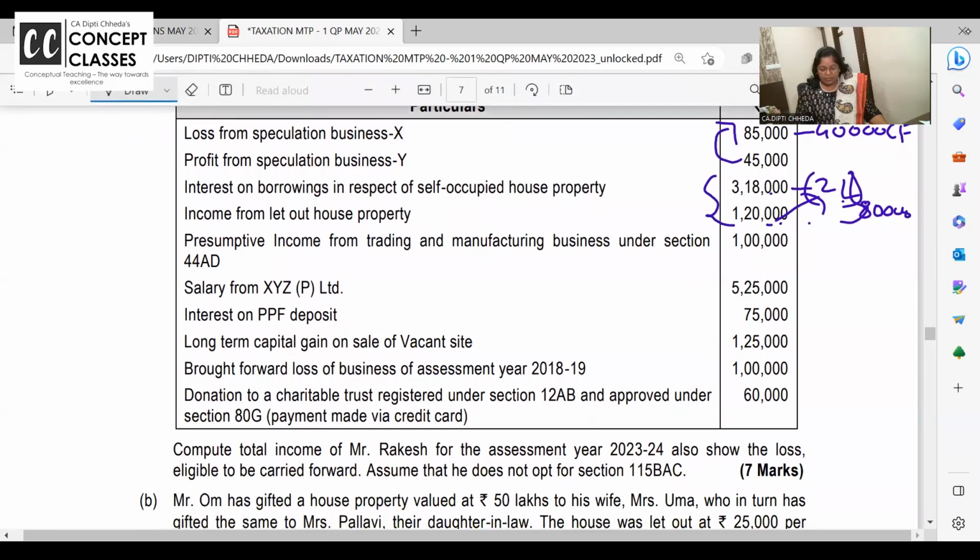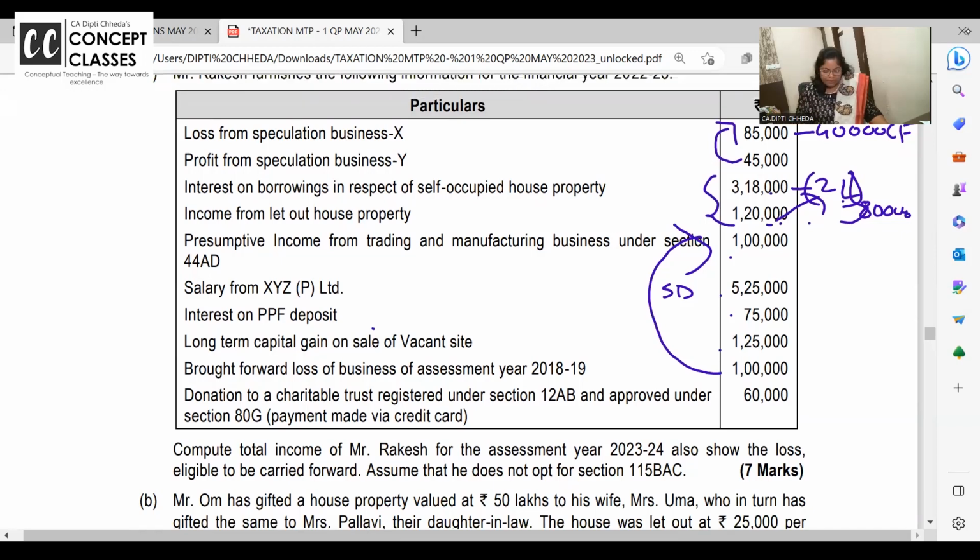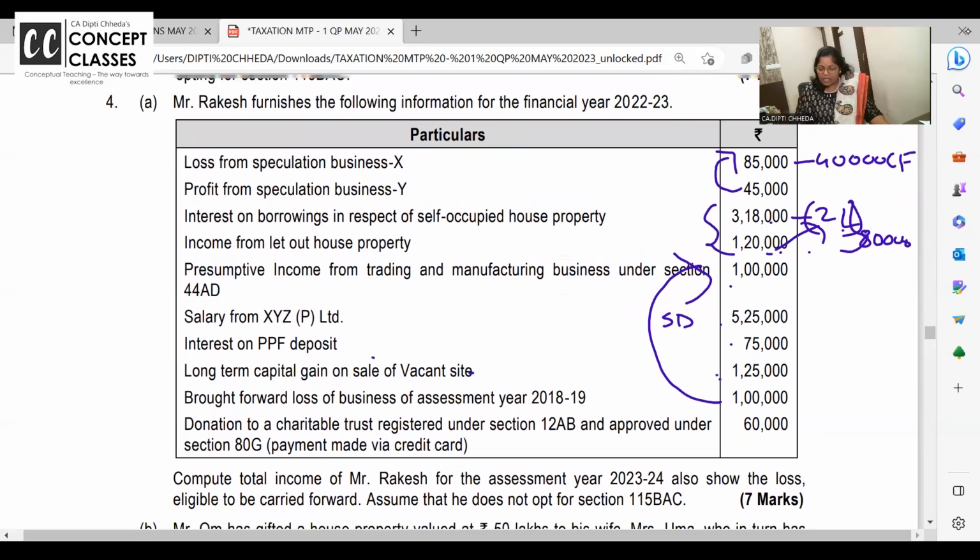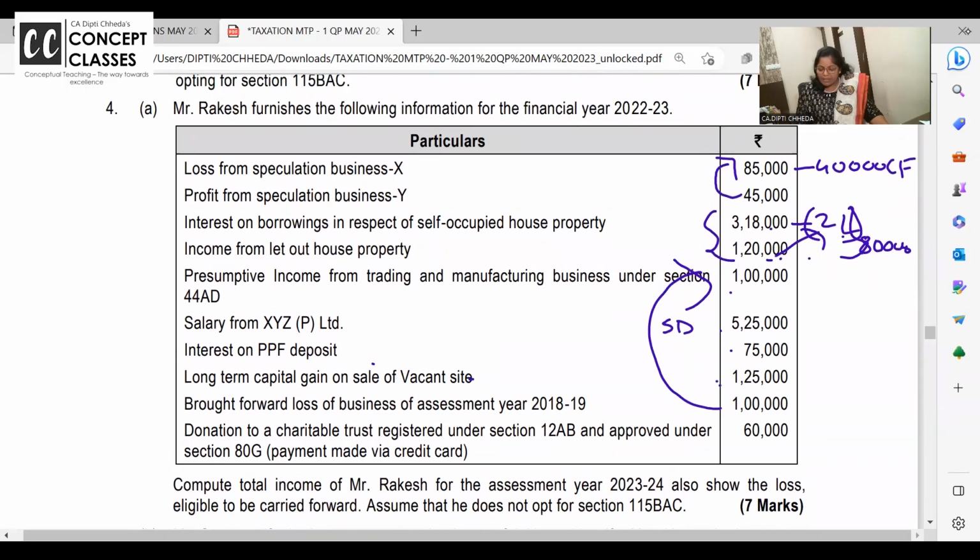44AD profit is 1 lakh. From salary, what will you give? Standard deduction. Interest on PPF exempt. Long term capital gain, brought forward business loss: can we set off from presumptive taxation? Yes, allowed. Let long term capital gain be outside. Also, house property loss you can set off in long term, and you can set off house property loss in salary also.